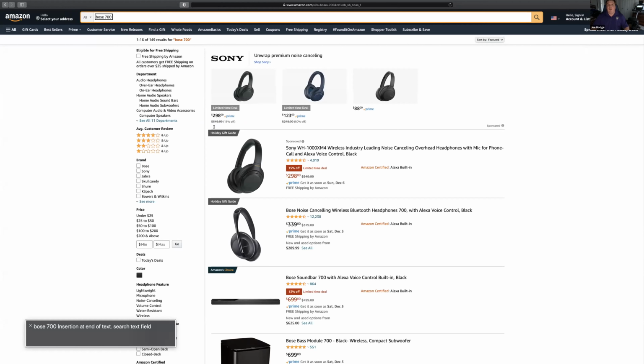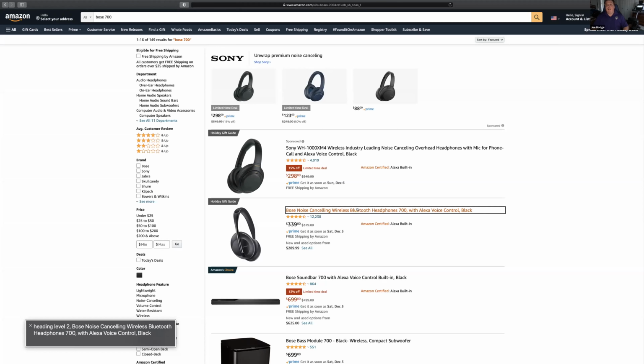Bose 700. There we go. So now quick nav off. I'm going to turn quick nav on. Now with the headings, I know that with Amazon it's a heading level 2, so I'm going to press the number 2 on my keyboard. Heading level 2, Sony WH-1000XM4 wireless industry leading noise canceling overhead headphones with mic for phone call. That's not it. That's actually Amazon's choice there. I have those already. So I'm going to press the number 2 again. Heading level 2, Bose noise canceling wireless Bluetooth headphones 700 with Alexa voice control, black. And that's the one we want.